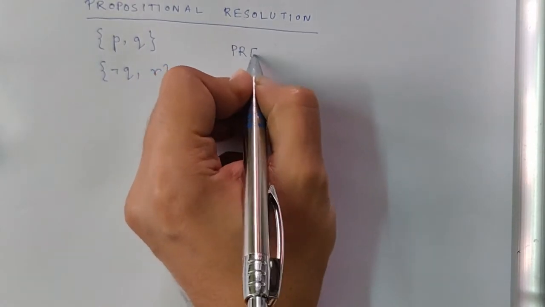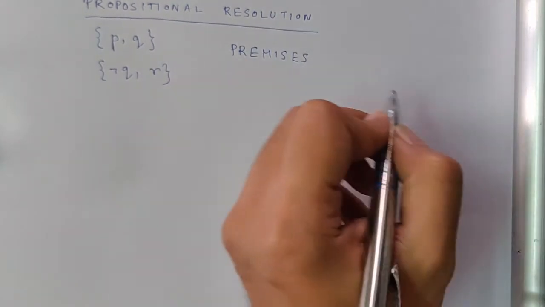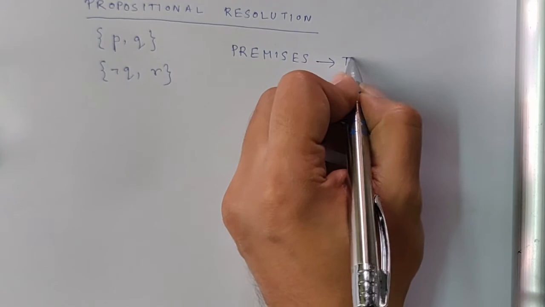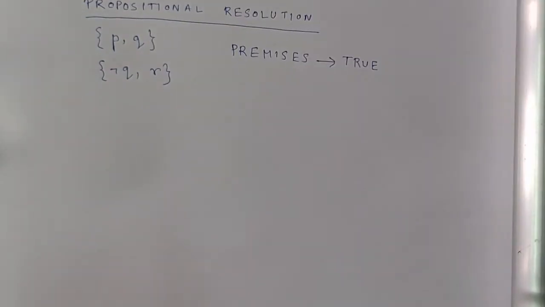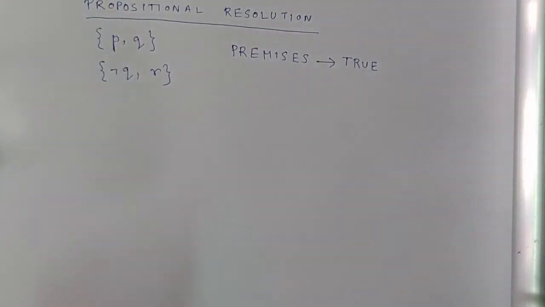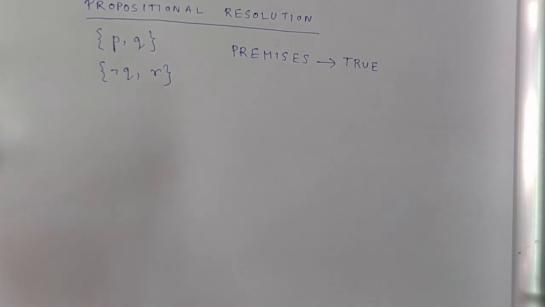Let's get acquainted with this word. Premises means the information that is given to you, and you always assume the premises to be true. So when I say that these two clauses are given to you as premises, you assume that both of them are true. So under this assumption,